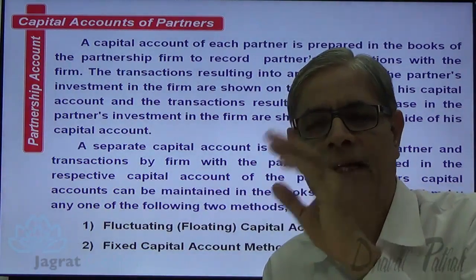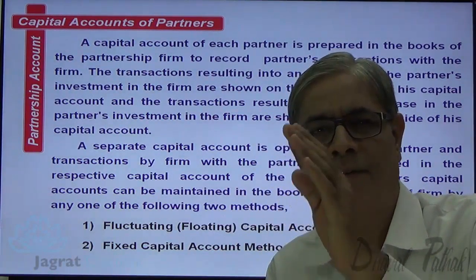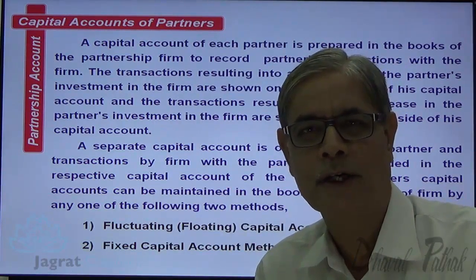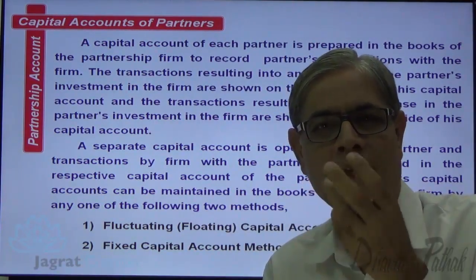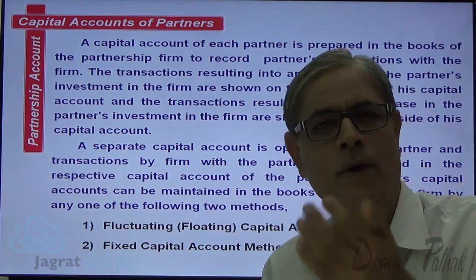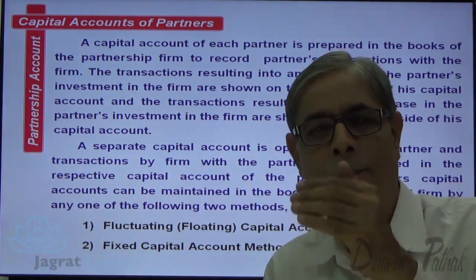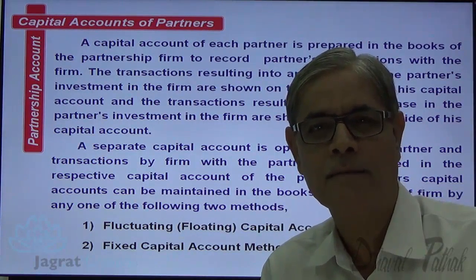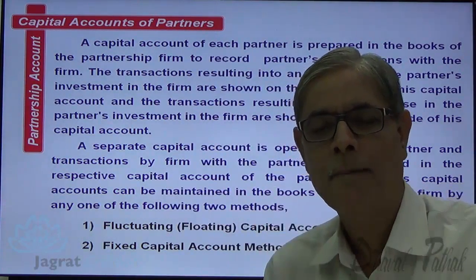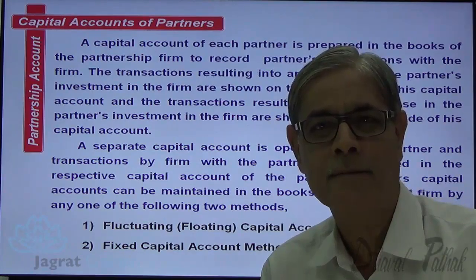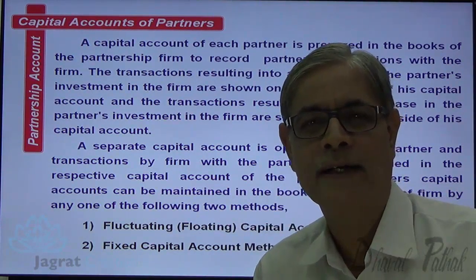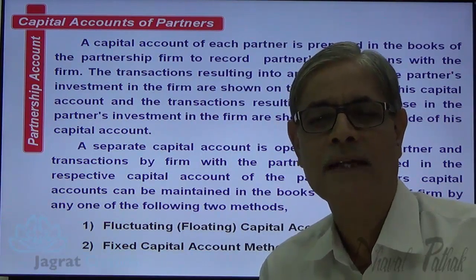Now in this capital account, the transactions between partner and the partnership firm are recorded. Now we are recording this capital account in the books of the firm. So when partner is a receiver, partner's capital account is to be debited. When partner is a giver, partner's capital account is to be credited. So this is also one of the criteria for recording debit and credit to the partner's capital account.